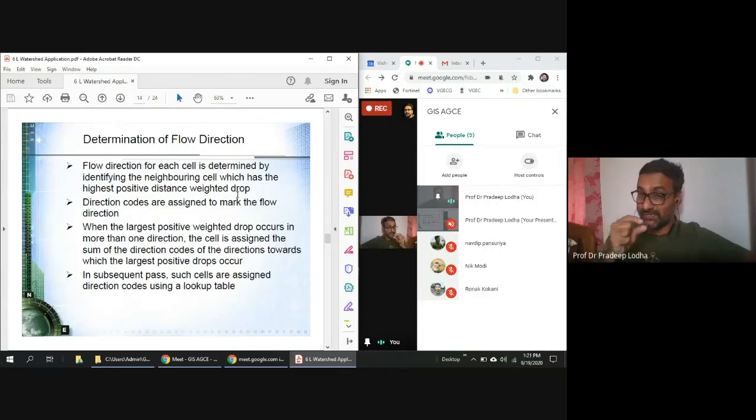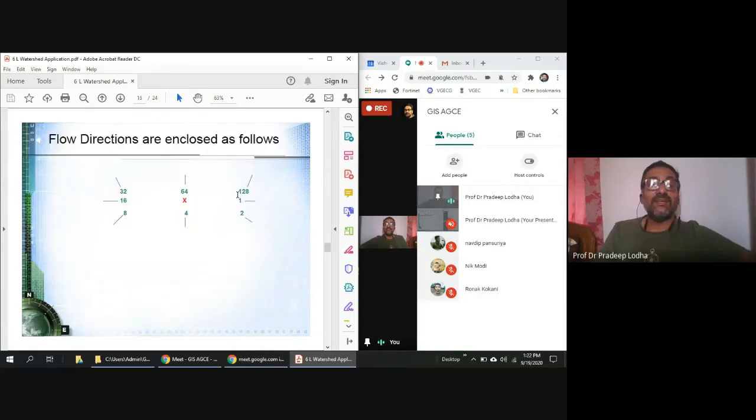Drop of 622, 619, 622, 618, 622, 617. So which is having more distance weighted drop? Within a given distance, how much drop is taking place, that should be taken, and we determine the flow.